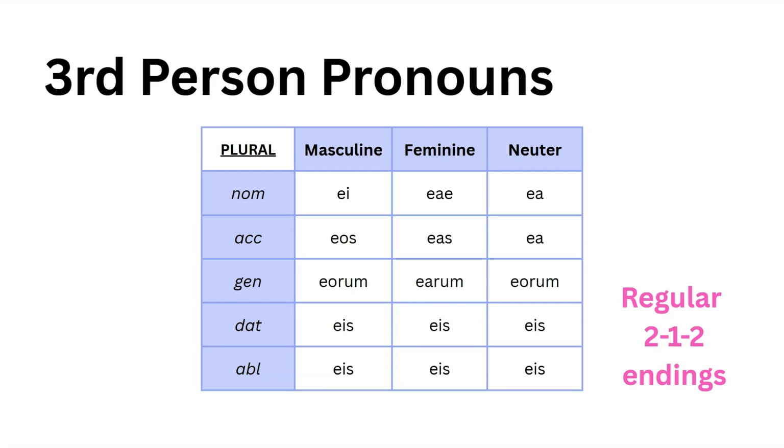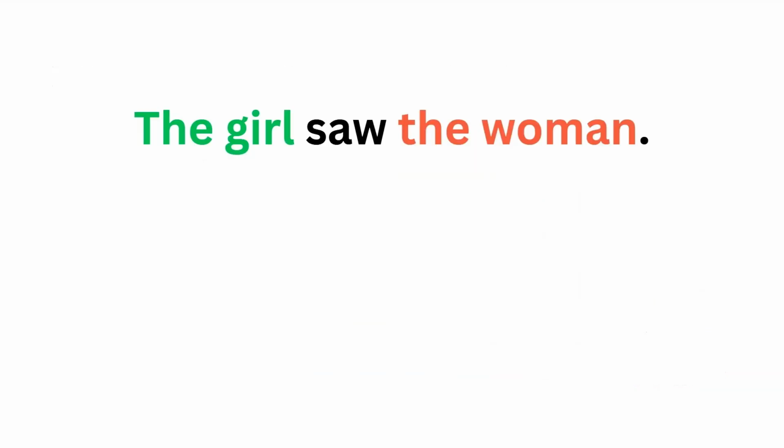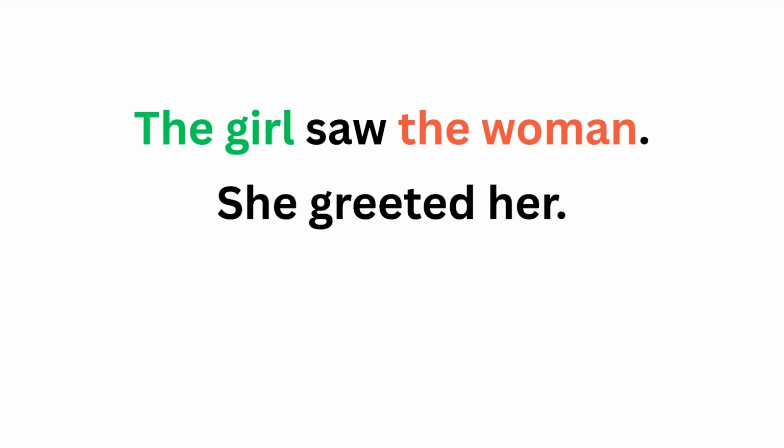Now, some of you might be thinking, okay, I get the girl saw the boy. That's easy to spot because of the different genders. But what if I have this sentence? The girl saw the woman. She greeted her. Now, who is greeting who in this sentence? It's a little bit confusing. Because of context, we would have to imagine that the girl saw the woman, and therefore the girl greeted the woman. But we don't know. It could well mean the woman greeted the girl. Latin is just as ambiguous.